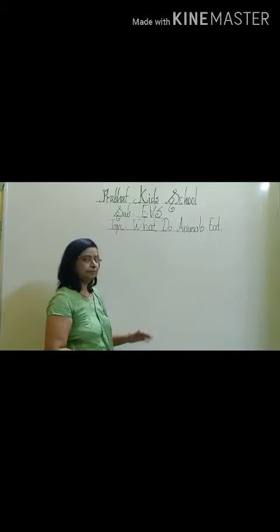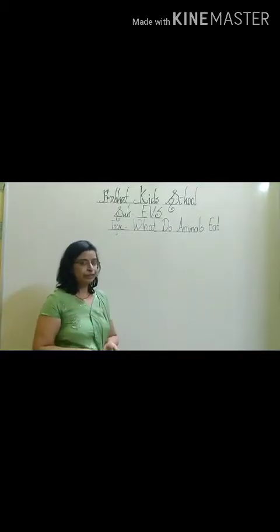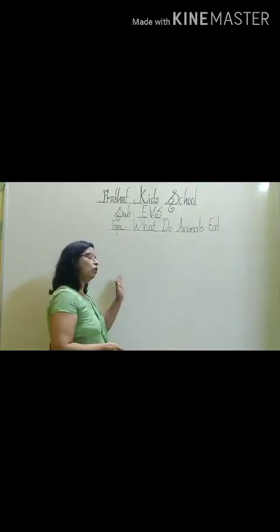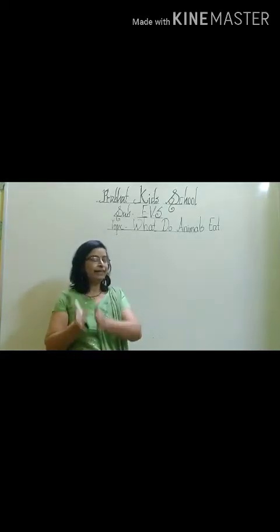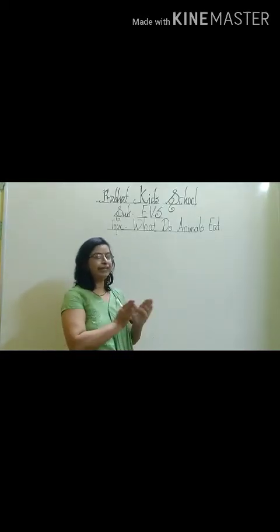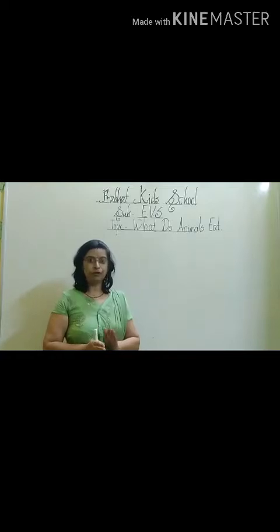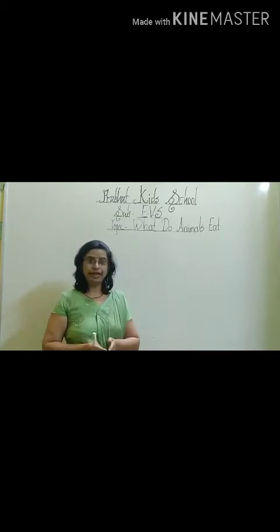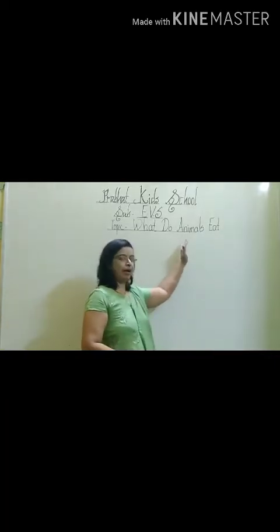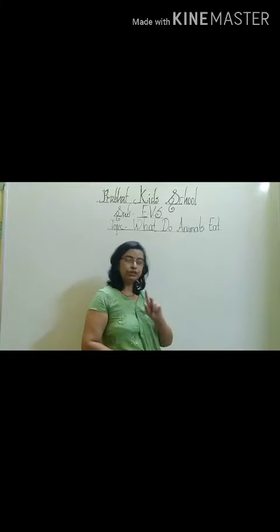Now see students, we also need food. Similarly, all animals also need food for survival, for getting energy. So they eat different types of food according to their food eating habits. According to what type of food they eat, the animals are classified into three groups.